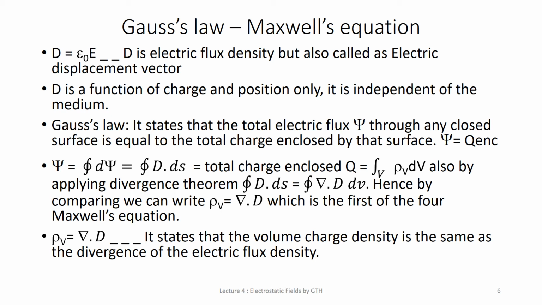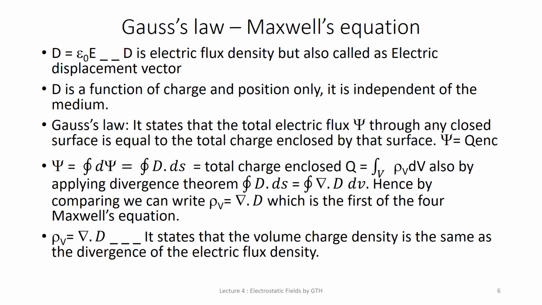Using that equation, it is very difficult to get the exact value of flux. So the general equation, again I will repeat, is flux equal to the closed integration of A dot ds, where A is a vector function. So here we need to define one function instead of A, that is called D. D is a function of charge and position only, and it is independent of the medium. What is D? D is the electric flux density.